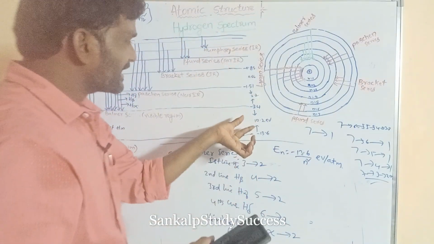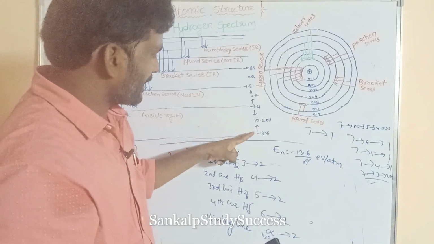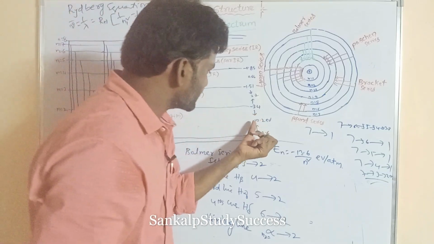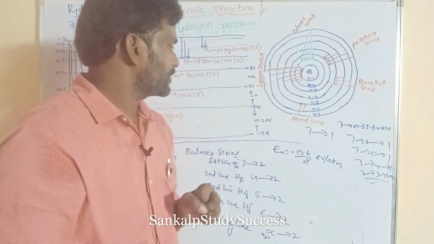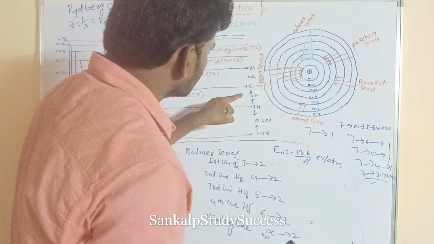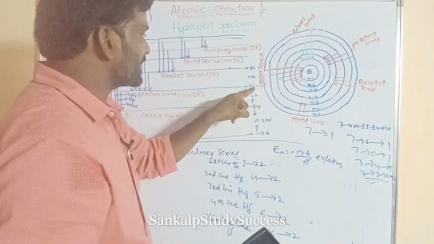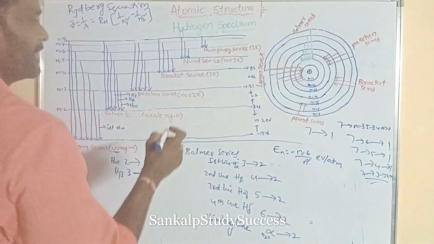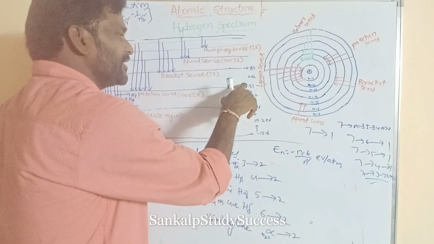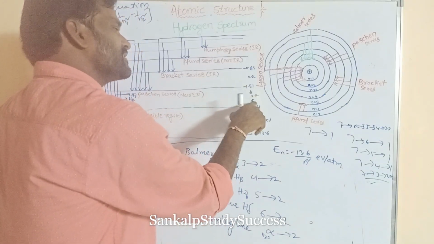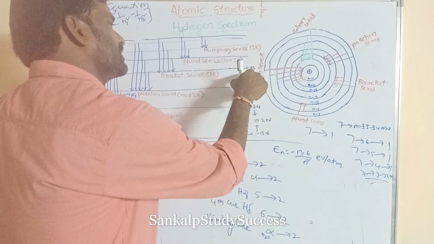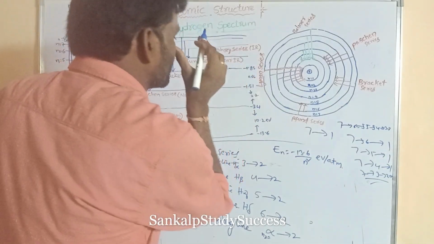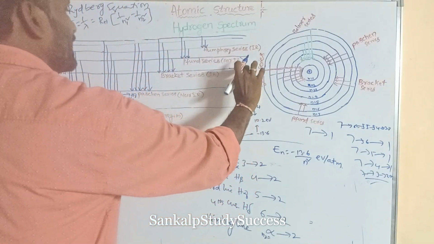This is the energy gap between these energy levels: minus 13.6 and minus 3.4. The difference is 10.2 electron volt. Similarly, minus 3.4 and minus 1.51. We know that the energy gap delta E is equal to E2 minus E1. The difference here is 1.89. Similarly, minus 0.85 and minus 1.51, its difference is 0.66. So this is the energy gap between 3 and 4.